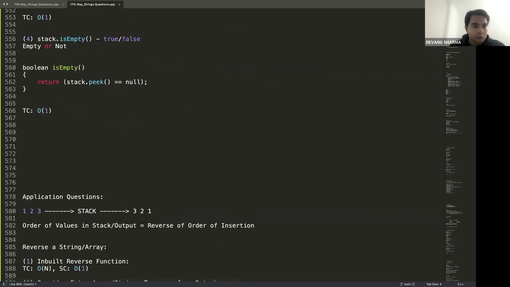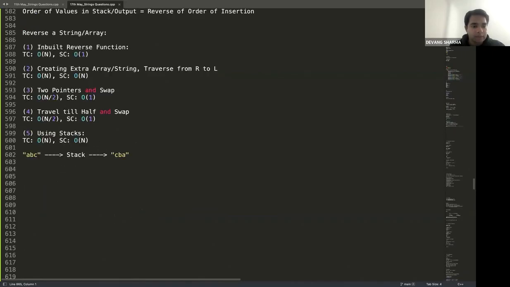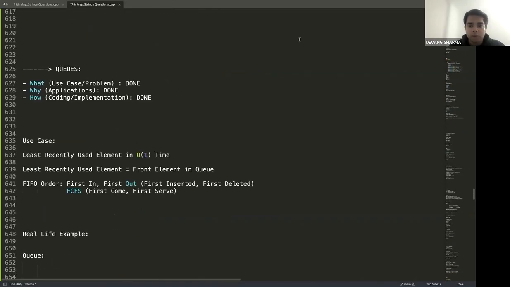Let me quickly revise the queue part of it. Stack part we have already revised, and then we can move on to the question part of it. So first thing first, same as we discussed in terms of stacks, we discussed in terms of queue as well. If you want to become master, now three things about. First, number one, what is the use case or problem? Number two, what is application? Number three, how it is code or implemented.